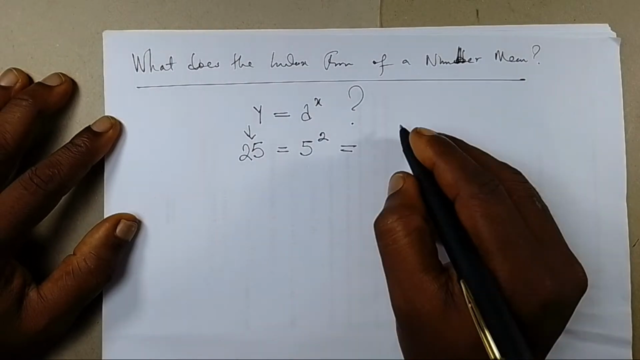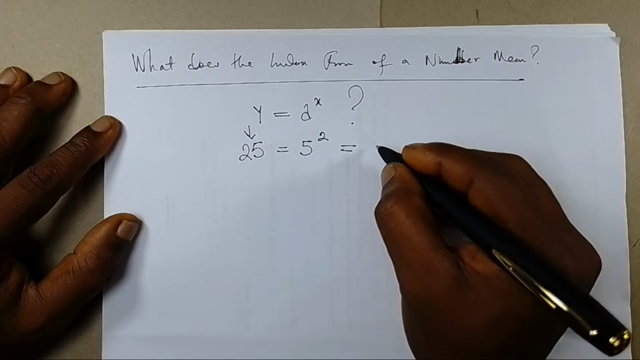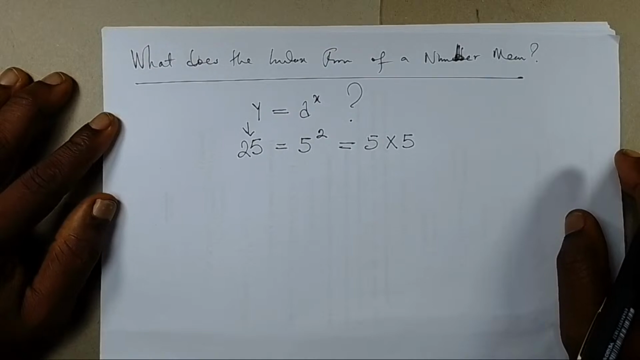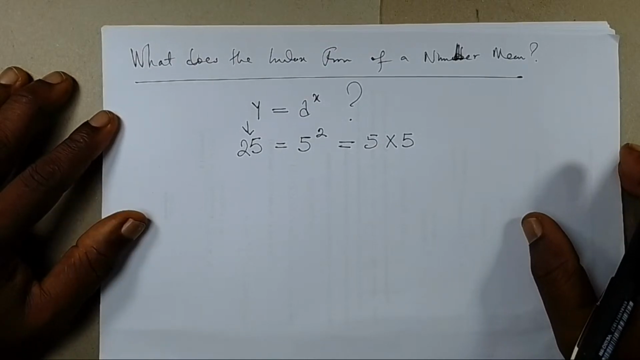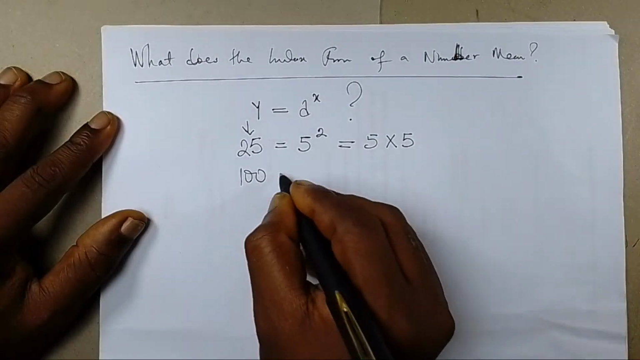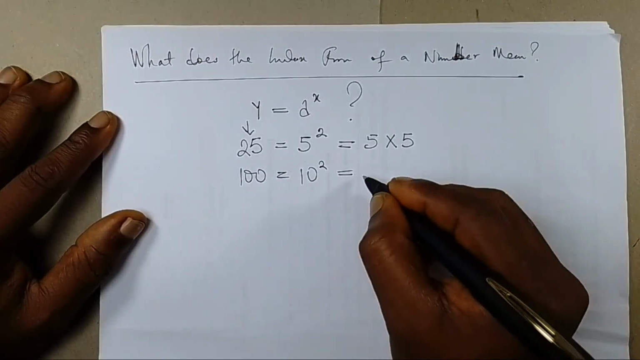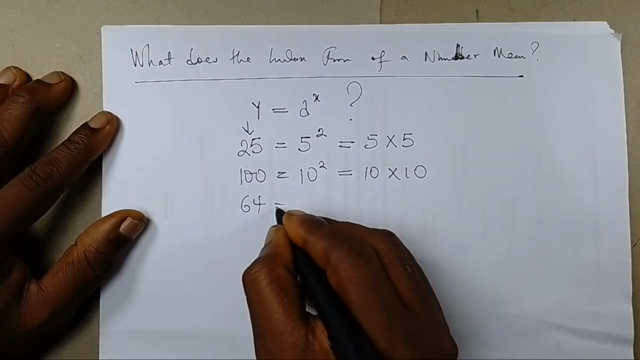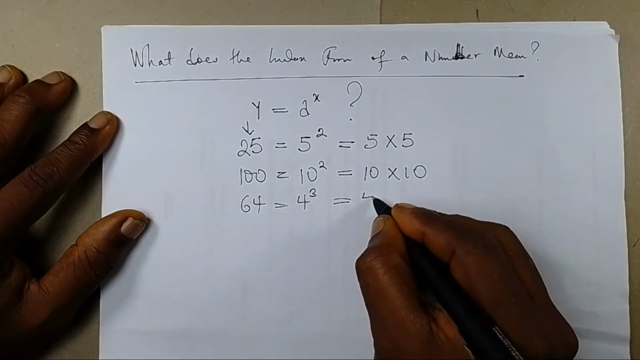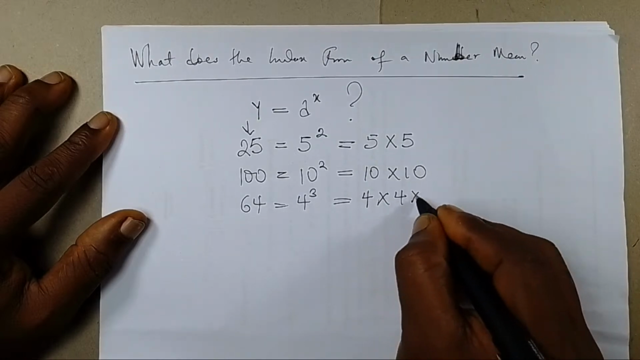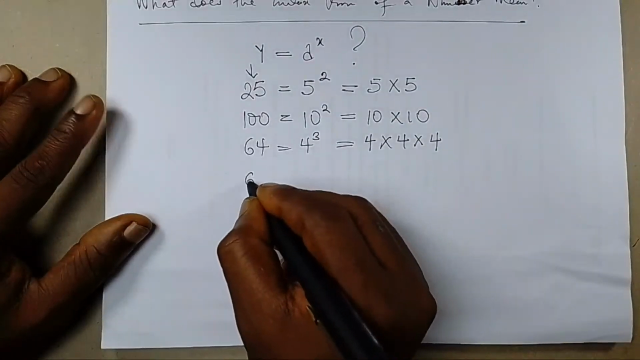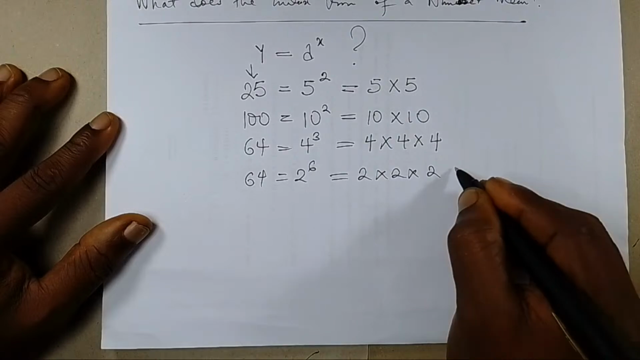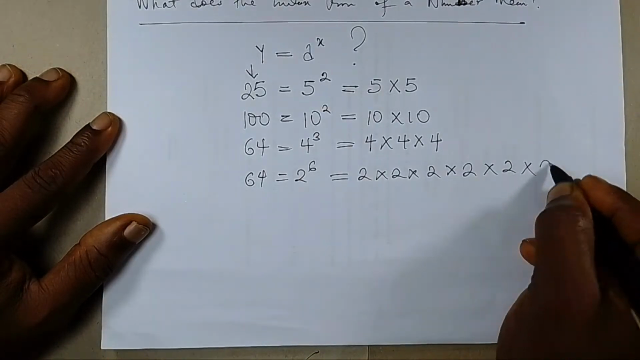So look at it clearly. You will notice that 25 equals 5 raised to the power 2 because 25 is the same thing as 5 times 5. If you pick a number 5, which is the base, and multiply it by itself 2 times, it will give you 25. So if I have 100 written as 10 raised to the power 2, it means 10 times 10. If I have 64 equals 4 raised to the power 3, it means 4 multiplied by itself 3 times. If I have 64 written as 2 raised to the power 6, it means 2, the base, multiplying itself, of course, you guessed right, 6 times.